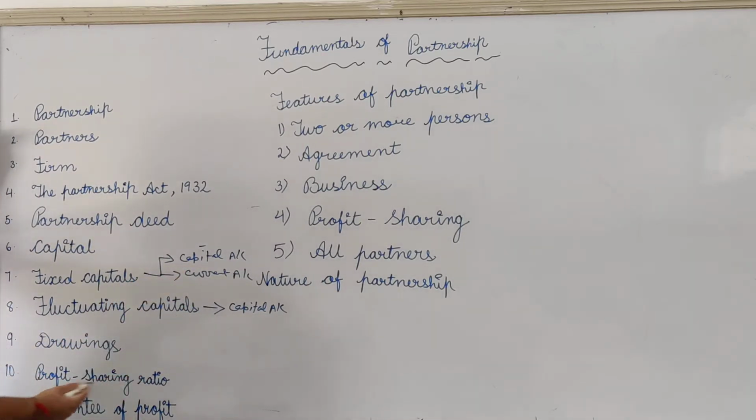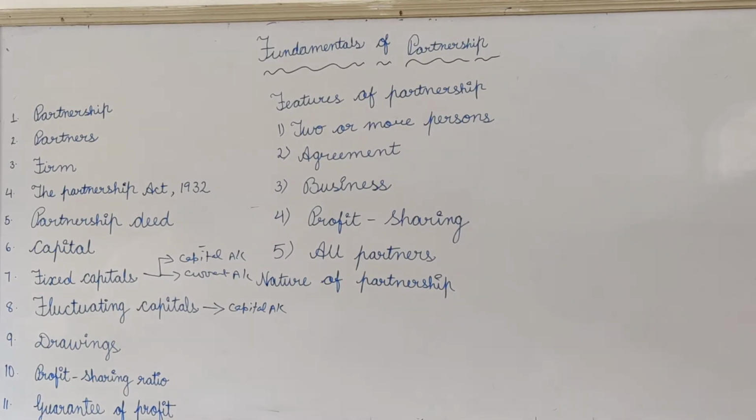Next is profit sharing ratio. Profit sharing ratio is the ratio decided amongst the partners to share the future profit and loss of the firm. Next, guarantee of the profit. Sometimes, in order to attract a very influential person as a partner, a guarantee of the profit is given to that particular person. So this is the basic terminology of partnership.